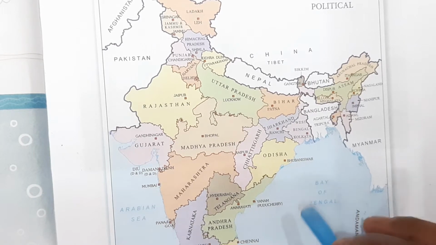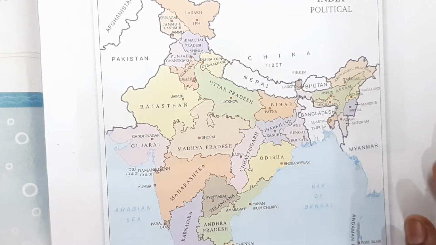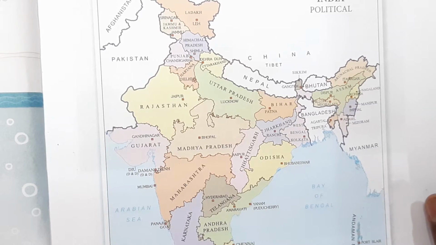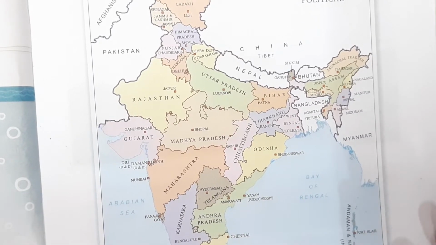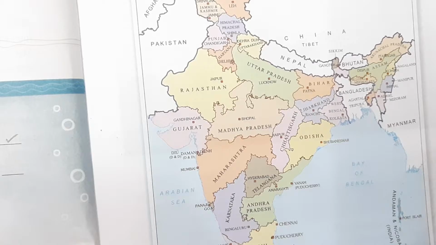Is it clear, children? You have to revise all the states and capitals: 28 states and their capitals, and union territories and their capitals. If I ask the capital, you have to write the state. If I ask the state, you have to write the capital. Is it clear, children? Based on this lesson, I have prepared one worksheet. Have a look.